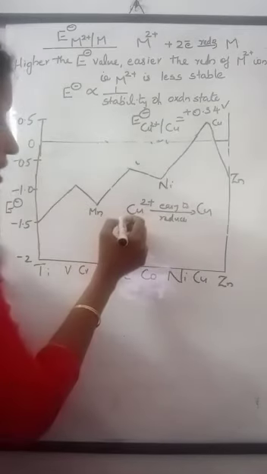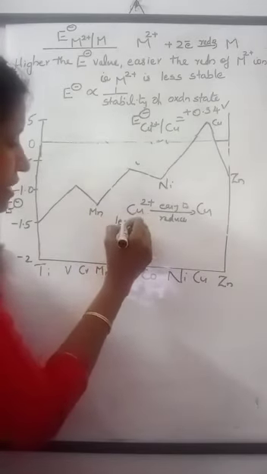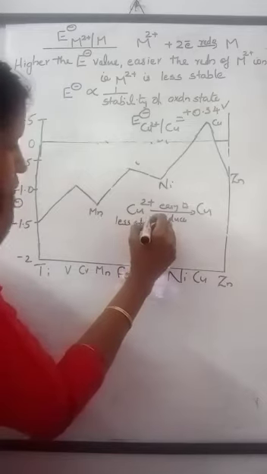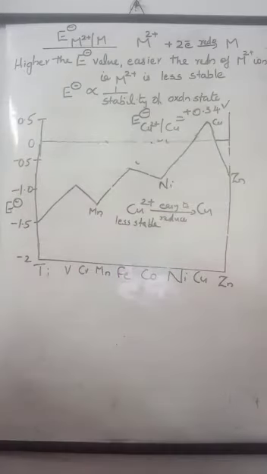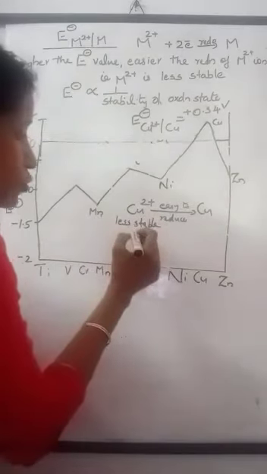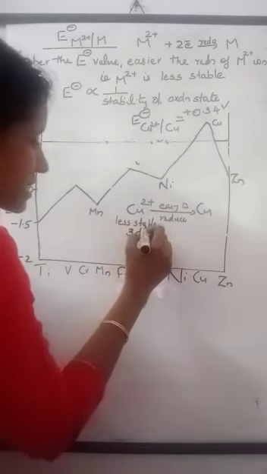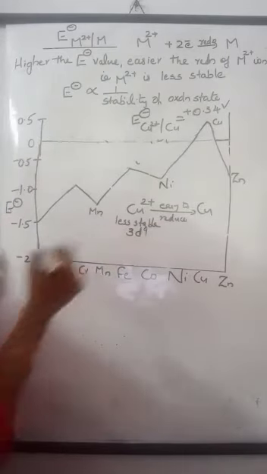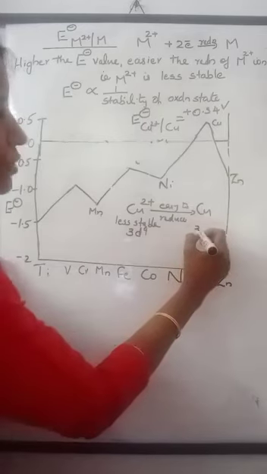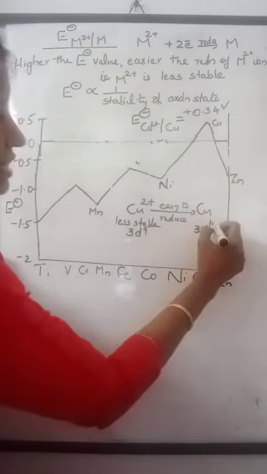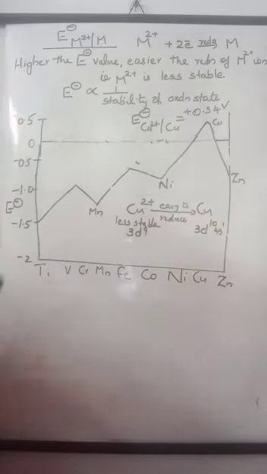So the stability of Cu2+ is very less. Cu2+ ion is less stable. Why is this less stable? In Cu2+ ion, the electronic configuration is 3d9. The 3d9 configuration is less stable. The more stable configuration is that of copper, that is 3d10 4s1.